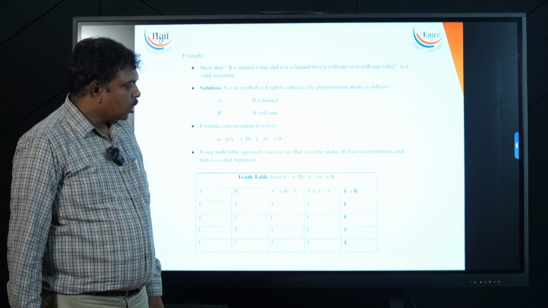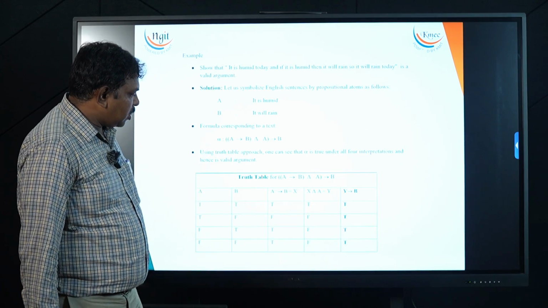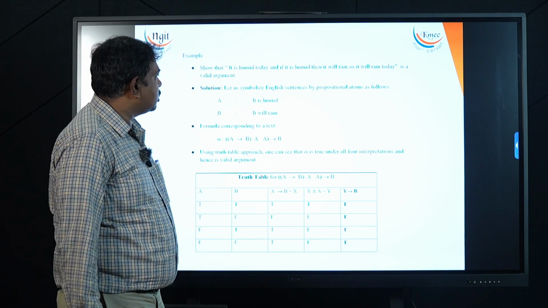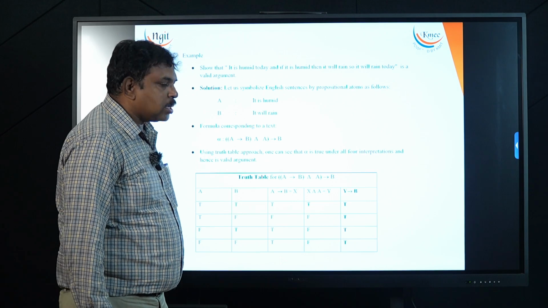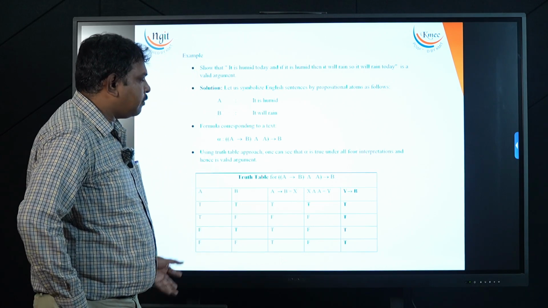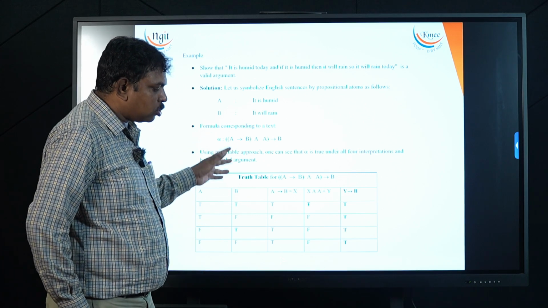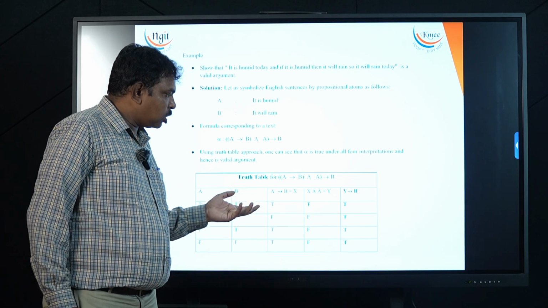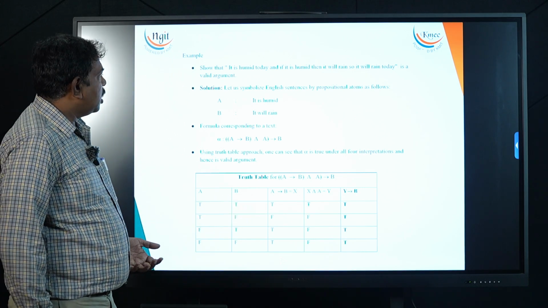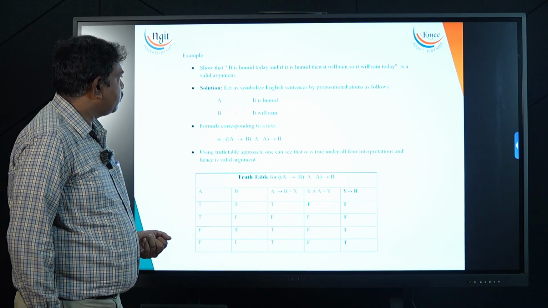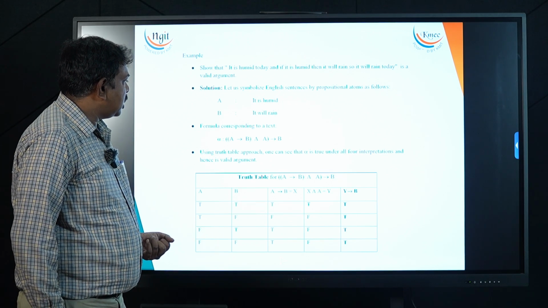So when you are making complicated arguments or trying to prove complex proofs, the truth table is not suggested. Then without a truth table, how can we show that an argument is valid from the given premises?